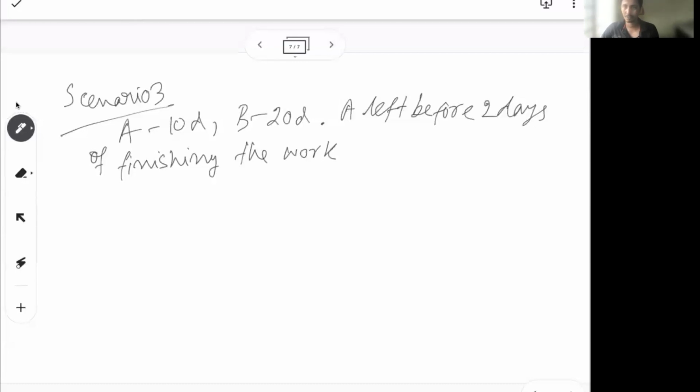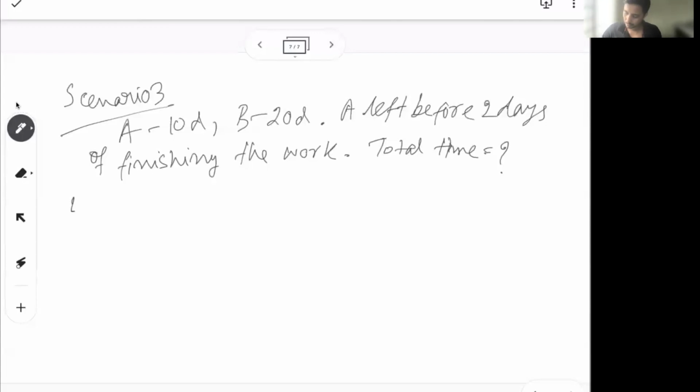So let's say the work takes 10 days, A will leave on the 8th day, but you don't know the total time. They just said 2 days before the work finishes, A has left. Now they ask you to find out the total time. In this case also, what we definitively know is that for the last 2 days B has worked alone. Previously, A and B worked for the first 2 days. Now the last 2 days B has worked alone.